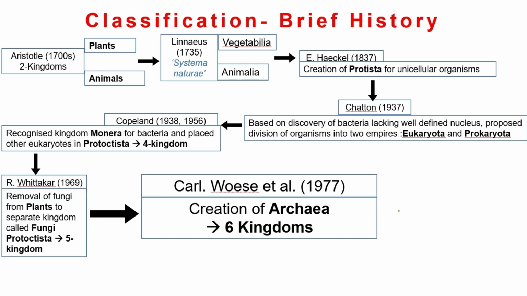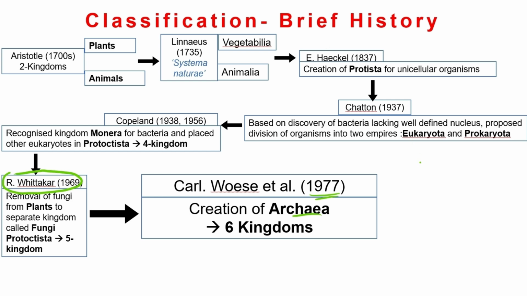We will be discussing Robert Whittaker's five kingdom classification in a bit more detail, including the criteria that he used and how he classified these organisms. And then Carl Woese in 1977 created Archaea. His group said that there are some kinds of bacteria which were completely different from the eubacteria or true bacteria.